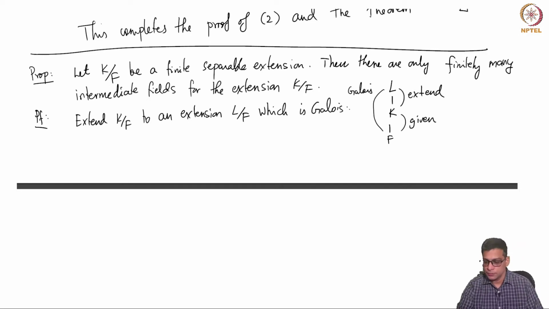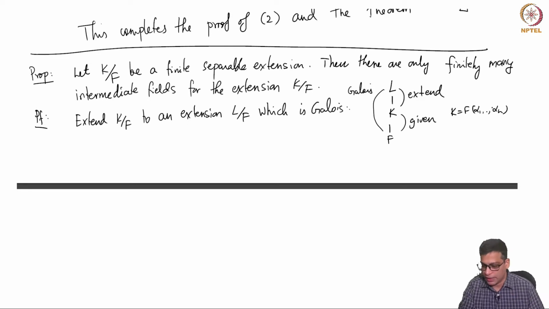You take K, you know K is of the form F(alpha 1, through alpha n), and each alpha i is separable because the extension is given to be separable. Then you take the irreducible polynomial of alpha 1 times the irreducible polynomial of alpha 2 times the irreducible polynomial of alpha n.